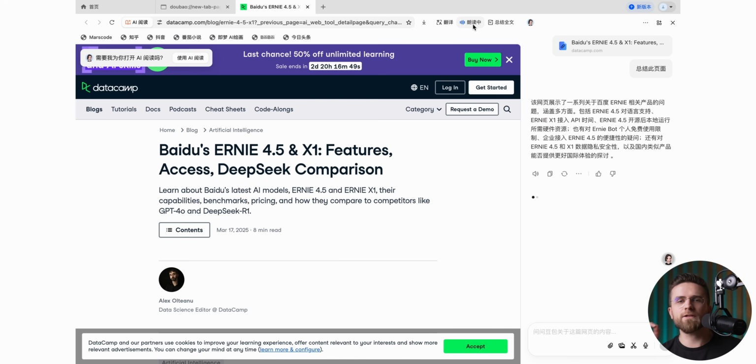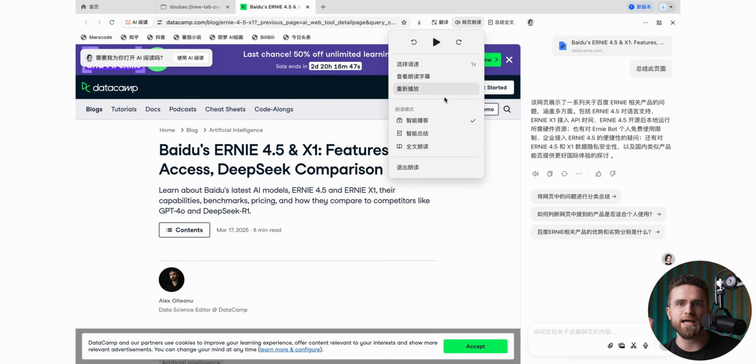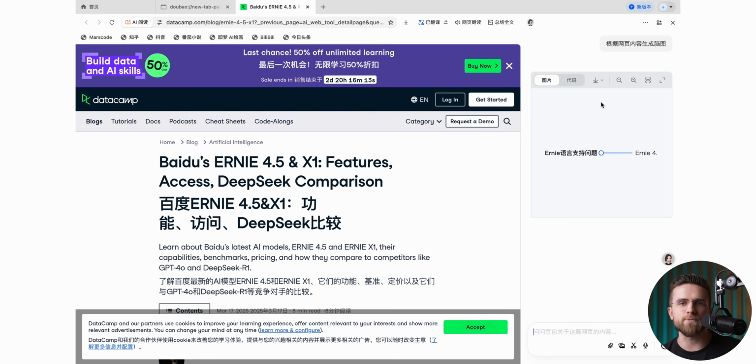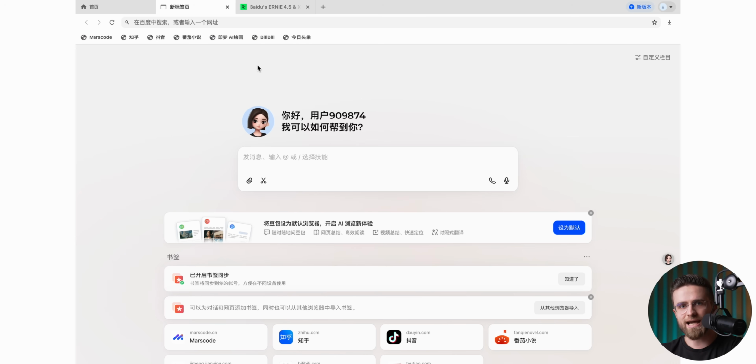But if you like Doubao's built-in approach, it's there. Finally, Web Assist is sort of a browser add-on that can read articles out loud, summarize them, or even create mind maps. It can be a bit hit or miss, but when it works, it's pretty cool. The only snag is you have to do your browsing inside Doubao itself to access it.